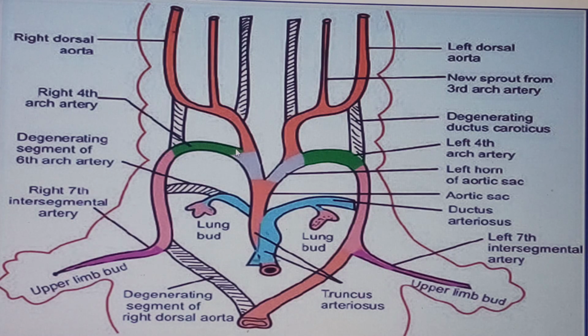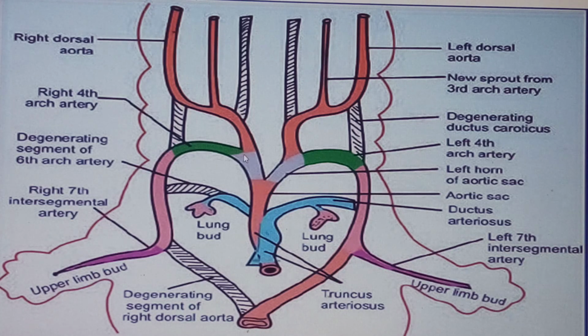Okay, that way. And then the next one coming from this brachiocephalic trunk will be, of course, the right subclavian artery. So what are the components of the right subclavian artery? Unlike the left subclavian artery, which was only emerging from the left cervical intersegmental artery, that of the right will not be emerging only from the right cervical intersegmental artery. No. Alongside there will be other portions, because this is the brachiocephalic trunk, and therefore the right subclavian artery should be emerging all the way from here where my cursor is running, till it enters this limb bud over here. So what are the components?